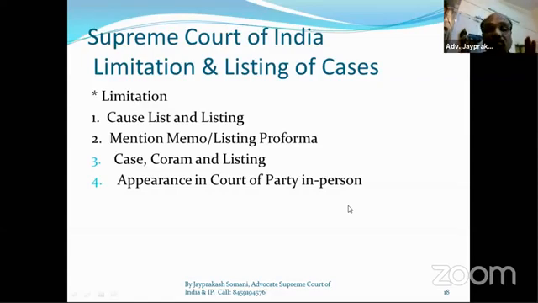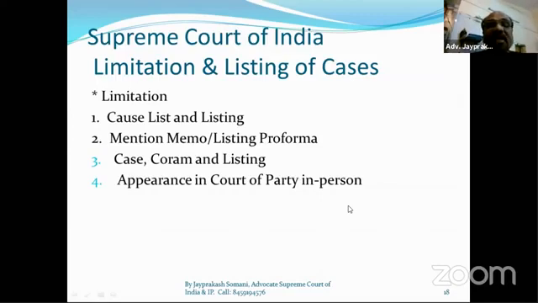If you don't have the capacity to pay a lawyer, you can apply for legal aid. In our India, getting legal justice is your fundamental right, whether you have the money or not. If you have money, you can hire a lawyer. If you don't have money, you can give an application to legal aid.